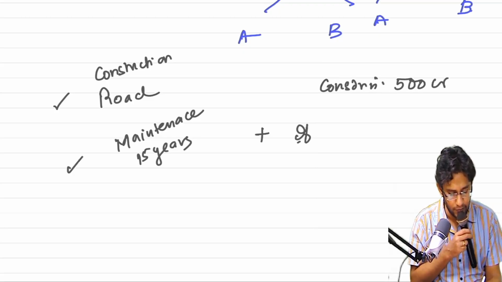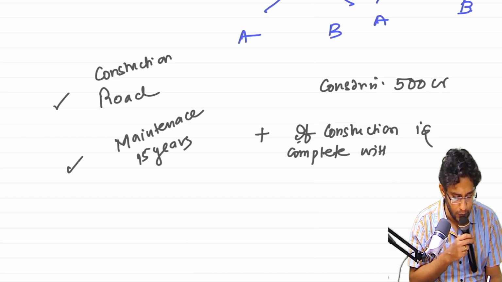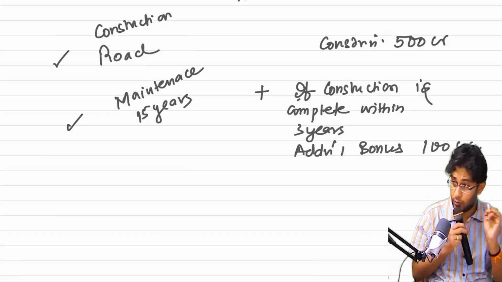Plus, if construction is complete within 3 years, then I will get an additional bonus of 100 crores.